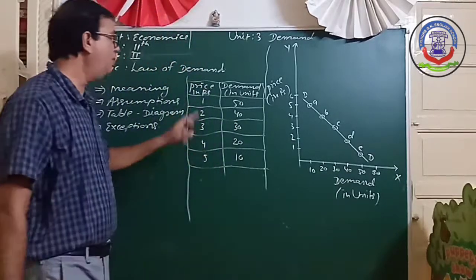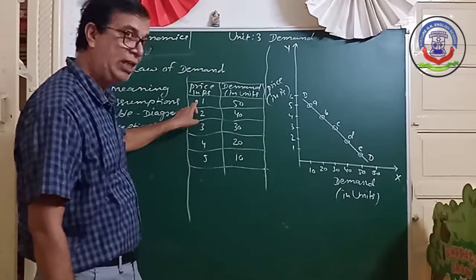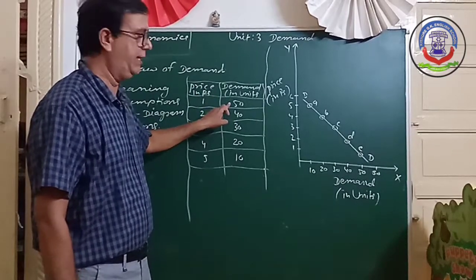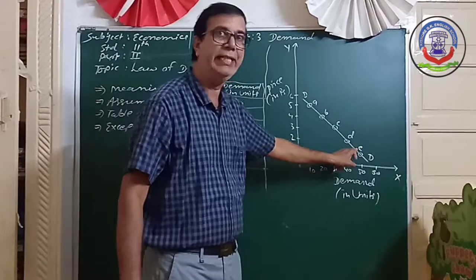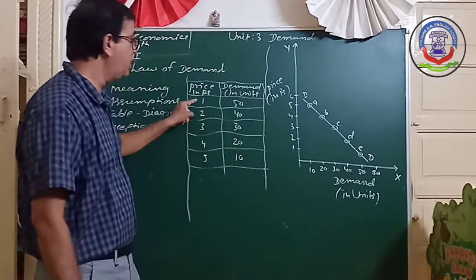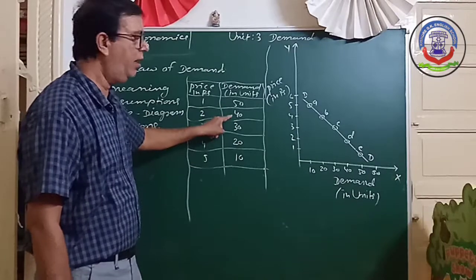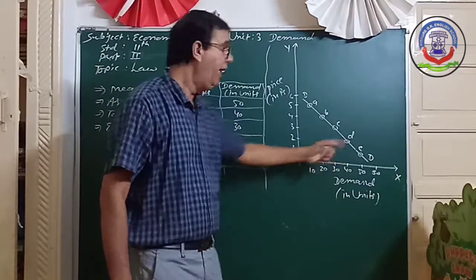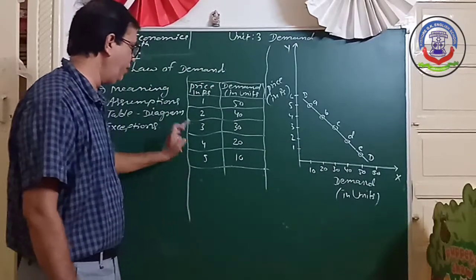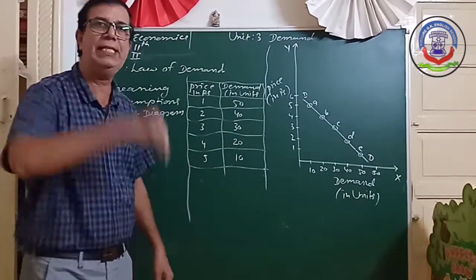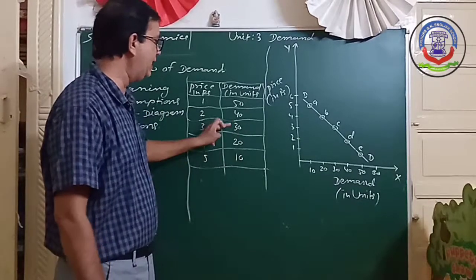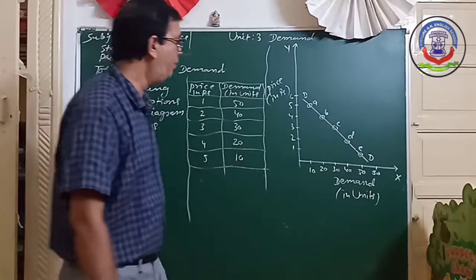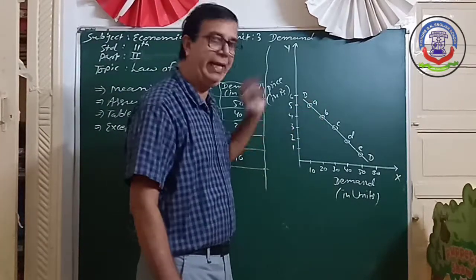When the price of a commodity is rupees 1, at that time the demand is 50 units, which we represent by E. And when the price is rupees 2, demand is 40 units, shown by point D. And when the price of a commodity is rupees 3, 4 and 5, the demand is 30, 20 and 10 respectively, shown by the points C, B and A.